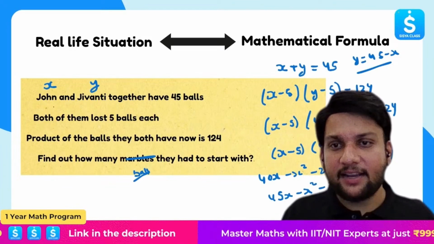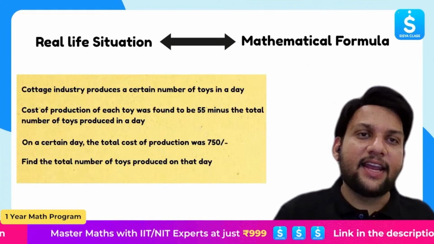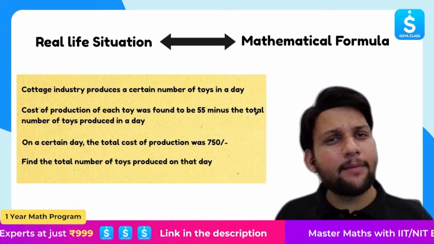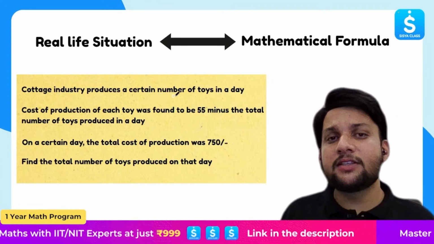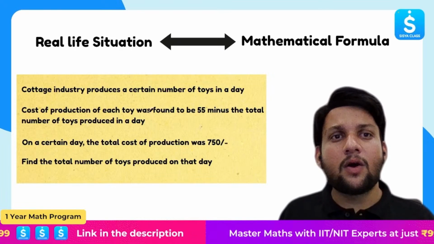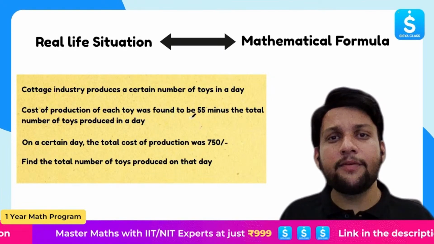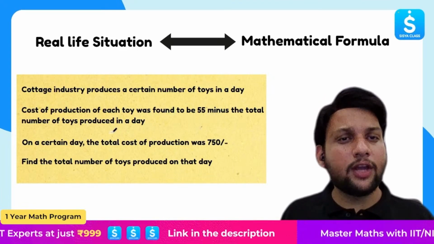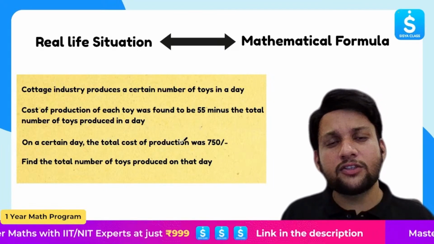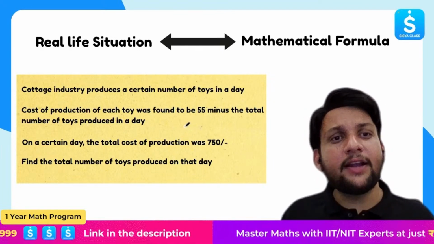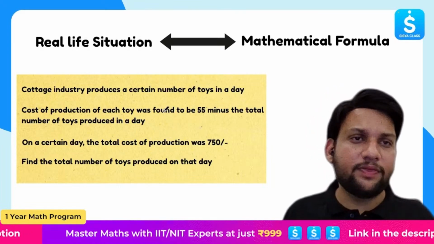I hope you understand this. Yes, great. All right, here's one more thing. I am not going to do this, but yes, I will help you in this. A cottage industry produces a certain number of toys in a day. The cost of production of each toy was found to be 55 minus the total number of toys produced in a day. On a certain day, the total cost of production was 750. We have to find the total number of toys produced on that day.